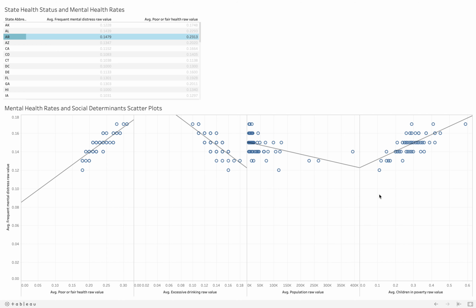However, in counties with higher percentages of children in poverty, there are also higher rates of mental distress. The use of this dashboard can reveal trends in health outcomes related to depression and health status that are related to poverty rates and population size for specific geographic locations.